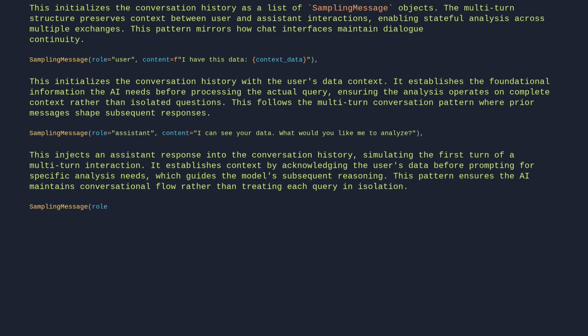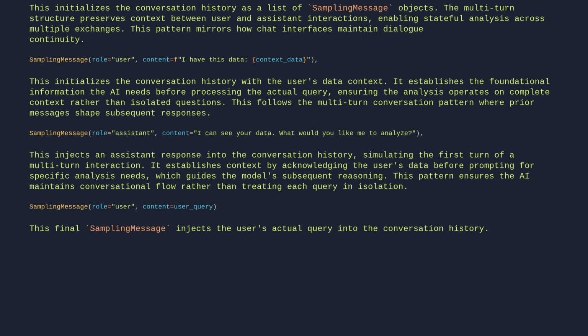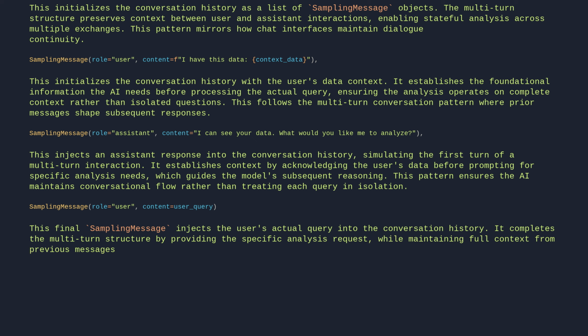SamplingMessage(role="user", content=user_query). This final sampling message injects the user's actual query into the conversation history. It completes the multi-turn structure by providing the specific analysis request while maintaining full context from previous messages. The pattern ensures the AI receives both the data context and the precise question in a single coherent conversation flow.